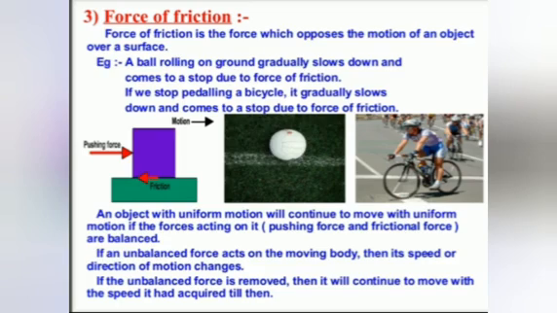An object with uniform motion will continue to move with uniform motion if the forces acting on it, the pushing force and frictional forces, are balanced. If an unbalanced force acts on the moving body, then its speed or direction of motion changes. If the unbalanced force is removed, then it will continue to move with the speed it had acquired till then.